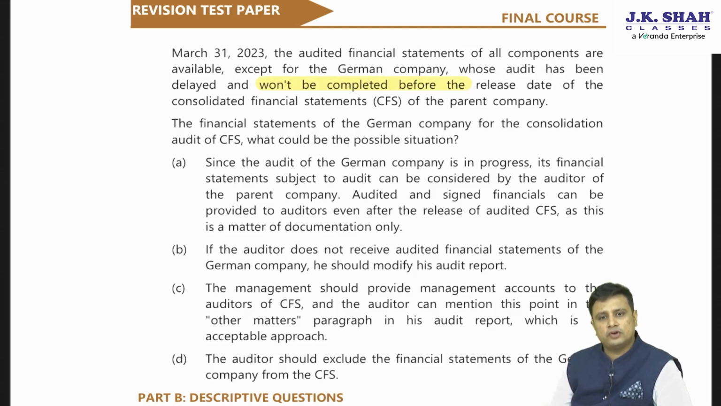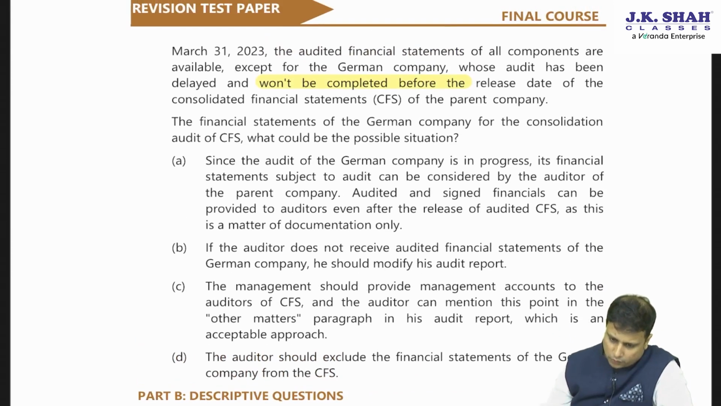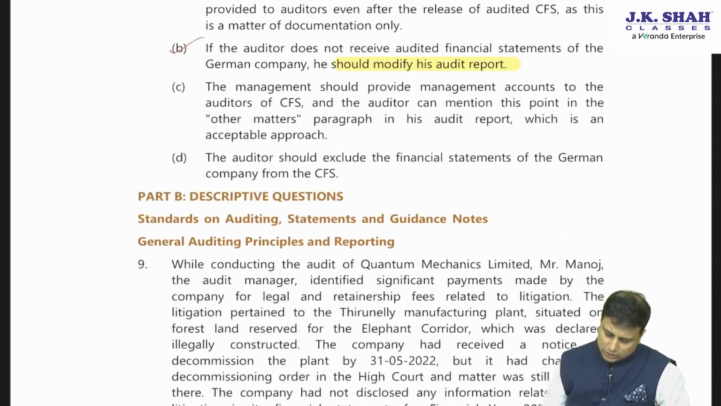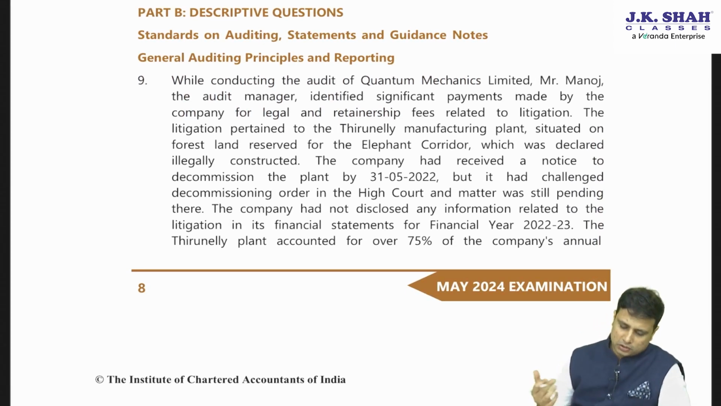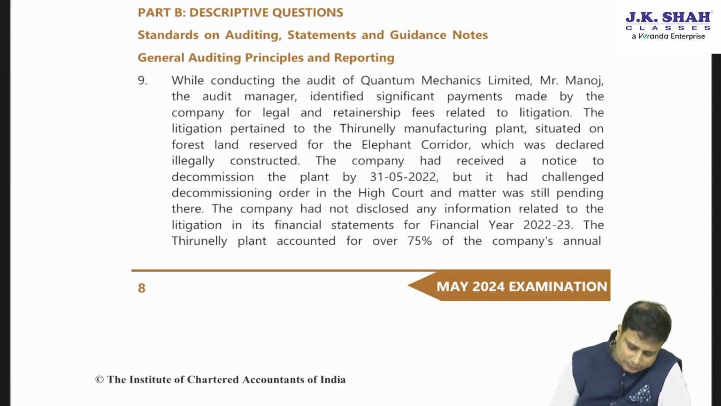So here in this case, if we do not have the financial statements of one component, what we have to do is modify the opinion. We have discussed this particular part in the discussion of the chapter on consolidated financial statements. So if the auditor does not receive the audited financial statements of the German company, he should modify his opinion, because we do not have the evidence, we will not be able to give an opinion here. So with this, we are done with our discussion of MCQs. Moving ahead with the discussion of the descriptive questions. So the first topic, they are giving us the standards on auditing, statements and the guidance note. Question number 9.